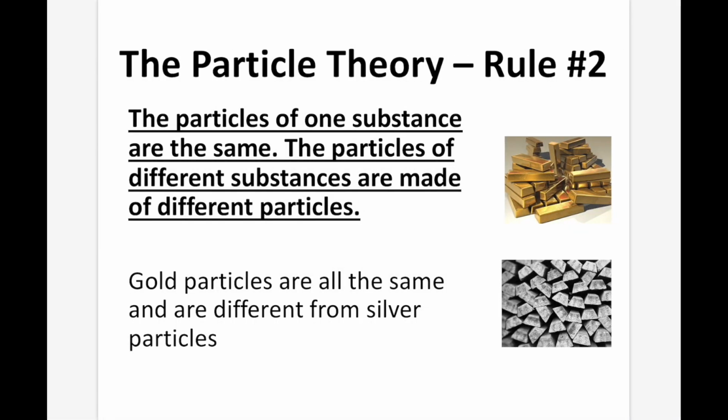Number 2, the particles of one substance are the same. The particles of a different substance are made of different particles. So for instance, gold particles are all the same and different from silver particles. The particles that make up gold are not the same as the particles that make up silver.